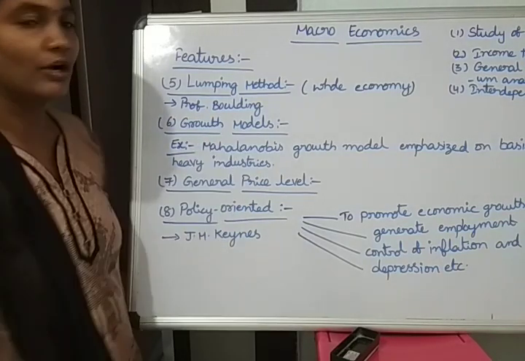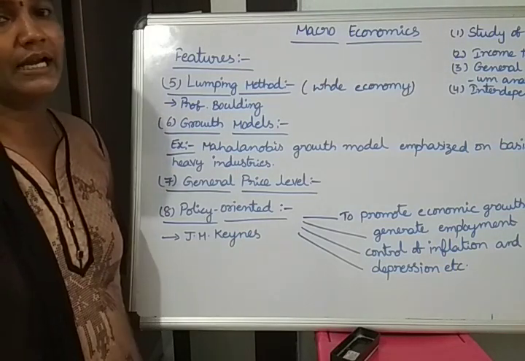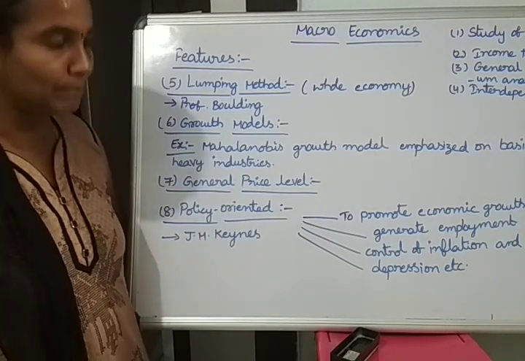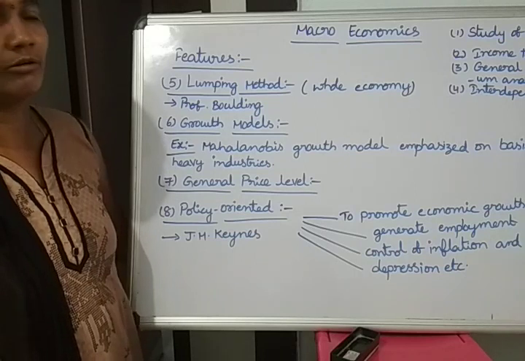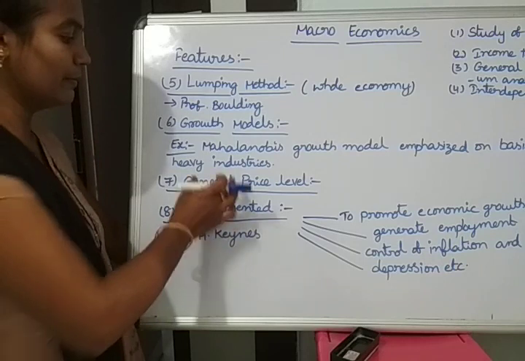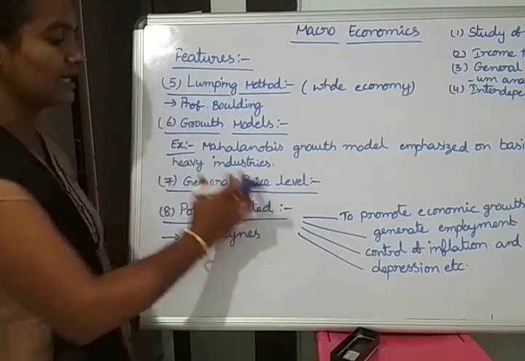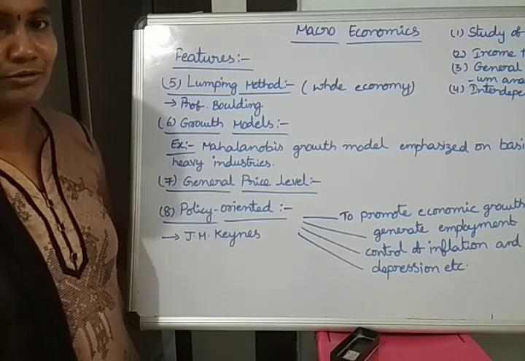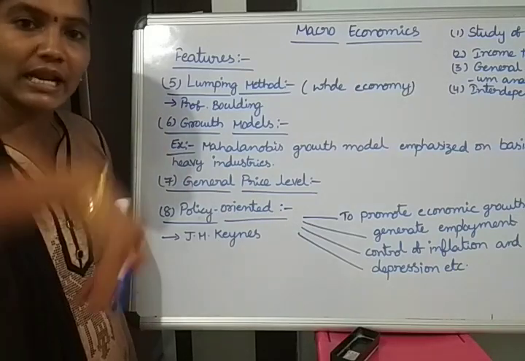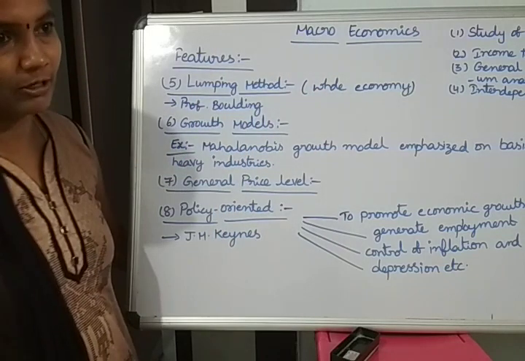Different growth models are needed for economic growth and economic development, and we can prepare different models using macroeconomics, for example the one prepared by Mahalanobis for the development of heavy industries in our economic system. For the general price level, we take the average prices of goods and services, not a single good's price. Overall average prices of all goods and services are analyzed by macroeconomics.